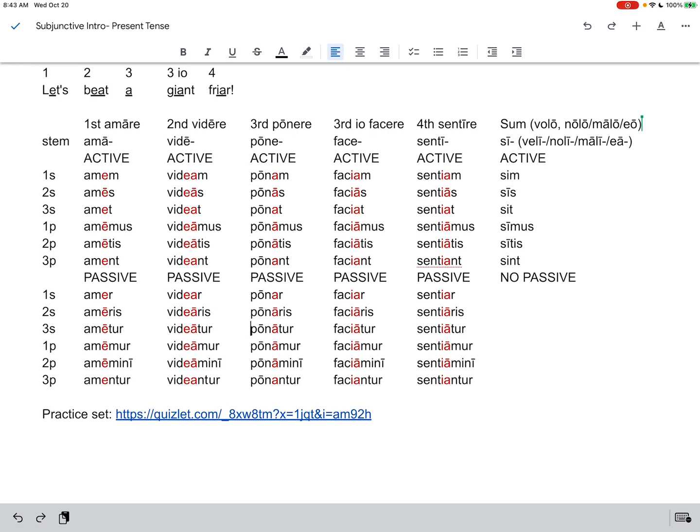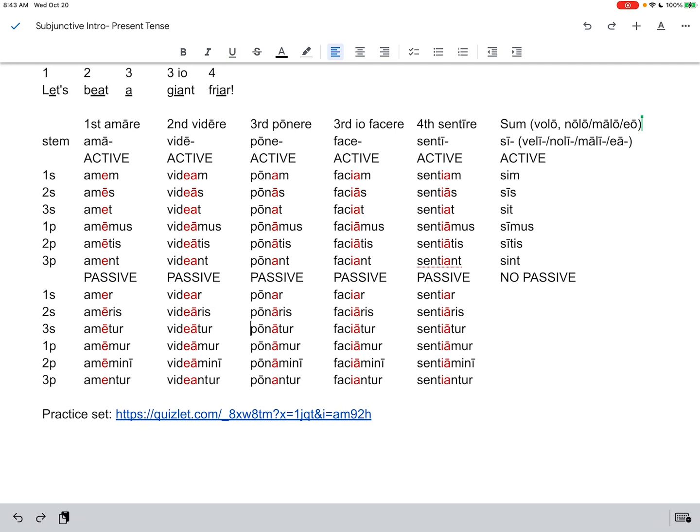So then all I want to say now is to take a look at the irregular subjunctive forms of sum. Now sum, esse, the being verb, in the indicative this would be sum, I am, es, you are, est, he, she, it is, and so on. In the subjunctive, it's actually pretty regular once you know the stem. The stem is S with a long I. And then you just add endings. Sim, sis, sit. Notice the sim and the sit have shortened the I. And then simus, sitis, sint. And again, in the sint, the NT has shortened the I.